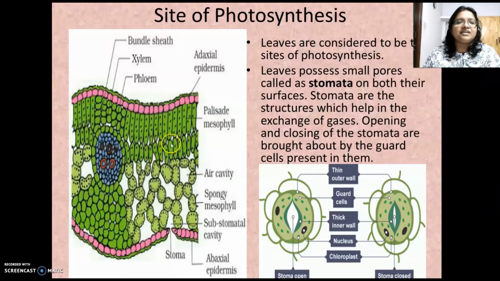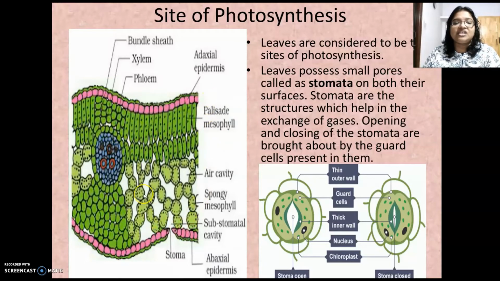Inside the chloroplast, the pigment is present. That is chlorophylls. So the green pigment which is present in plants, that helps in the process of photosynthesis, which is called chlorophyll, that we have seen previously. And that's why the leaves, mostly the leaves, are able to do the process of photosynthesis. They have the pigment, the chlorophyll, for the process of photosynthesis.